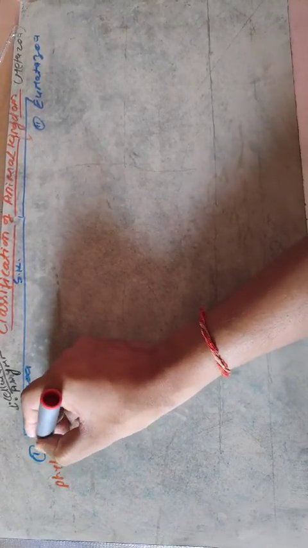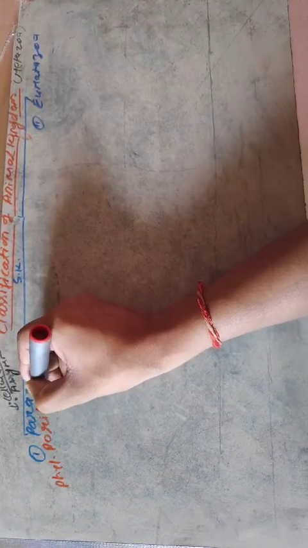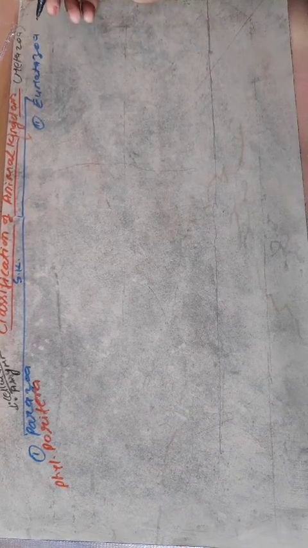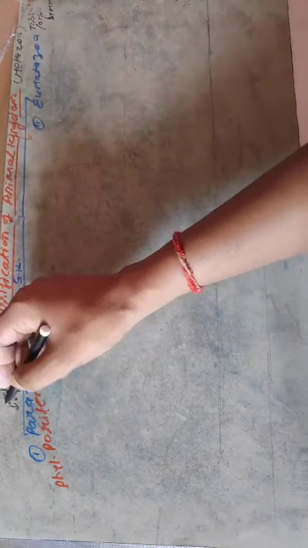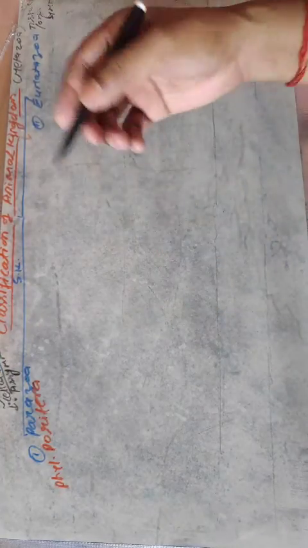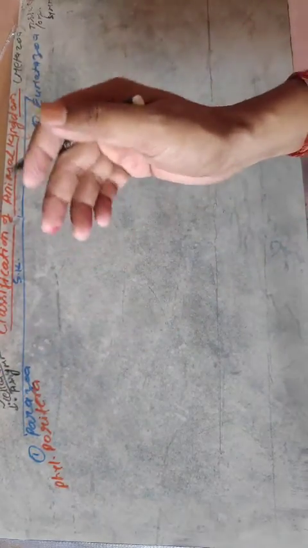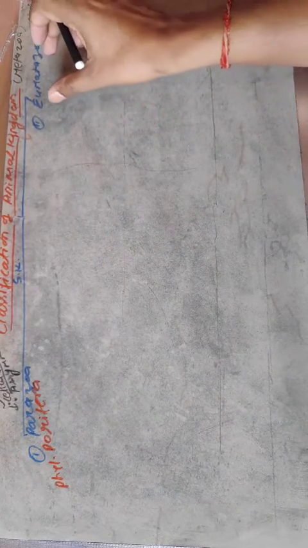Phylum number 1, that is Porifera. Now back to Eumetazoa. Eumetazoa has tissue or organ level of body organization, and they are symmetrical. So the basic difference between Parazoa and Eumetazoa: Parazoa is cellular level of body organization and asymmetrical. Symmetry and the cellular level were discussed in the previous video. The features of Eumetazoa are the tissue level of body organization, and it may be the organ level of body organization, but they are symmetrical.